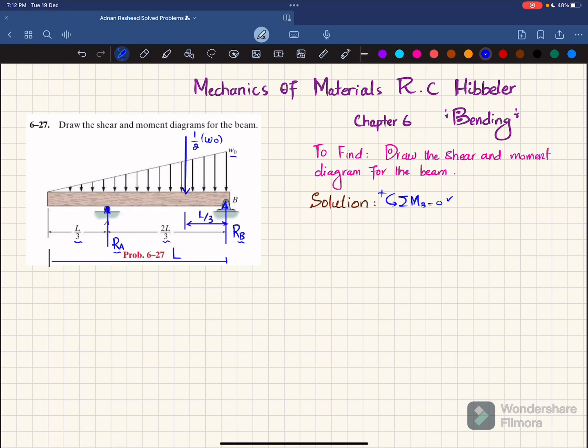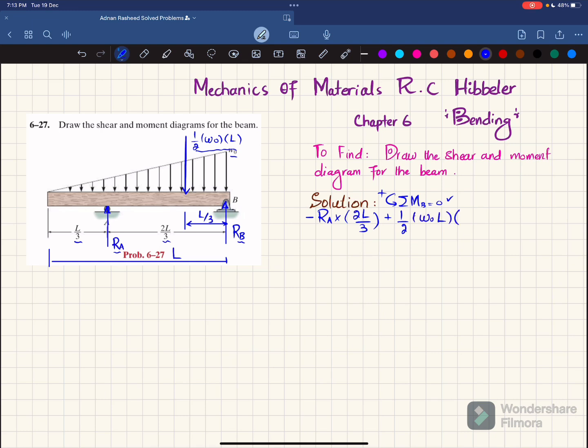Now we apply this equation of equilibrium. So RA into perpendicular distance is 2L/3. Let me show you. This is RA, and about point B, this perpendicular distance is 2L/3, and this is producing clockwise moment, so it will be negative. So I will write minus. The second moment is produced due to this load, and the perpendicular distance is L/3. Clear? And this is producing counterclockwise moment, so it will be positive. Here I have L as well because it is acting over length. So plus 1/2 this load, which is 1/2 W0 into L.